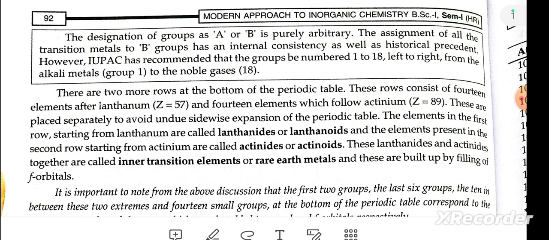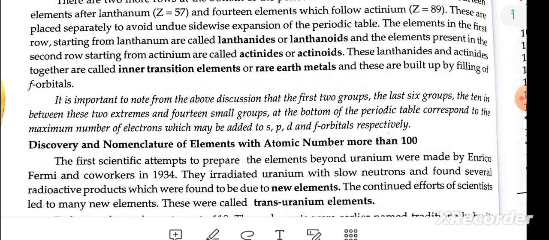The elements in the first row, named from lanthanum, are called lanthanoids, and elements present in the second row, named from actinium, are called actinoids. The lanthanoids and actinoids together are called inner transition elements or rare earth metals, and are built up by the filling of f orbitals.